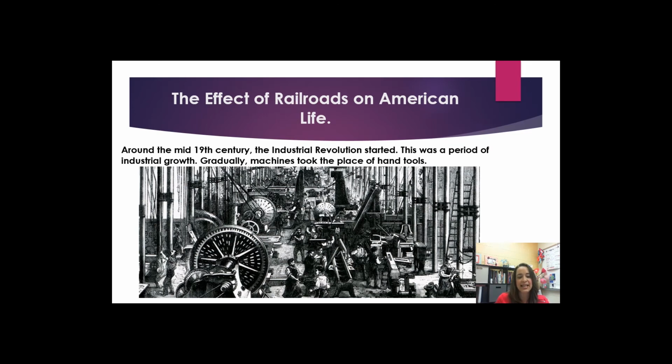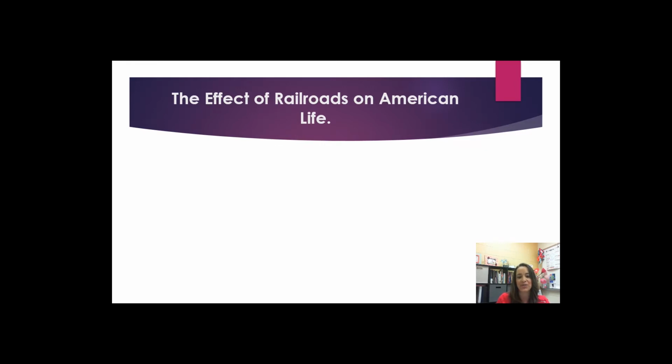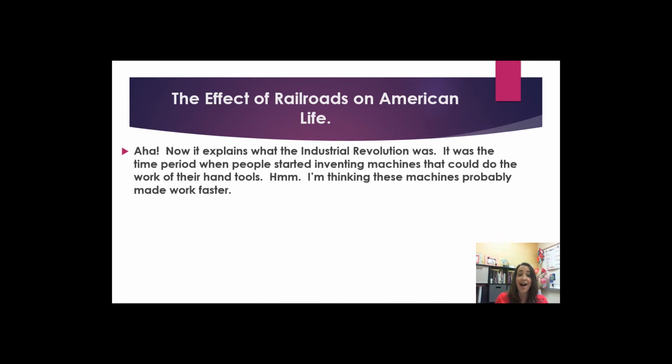Around the mid-19th century, the Industrial Revolution started. This was a period of industrial growth. Gradually, machines took the place of hand tools. Now it explains what the Industrial Revolution was. It was the time period when people started inventing machines that could do the work of their hand tools. I'm thinking these machines probably made work faster.